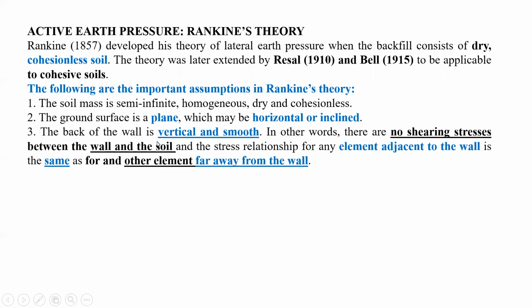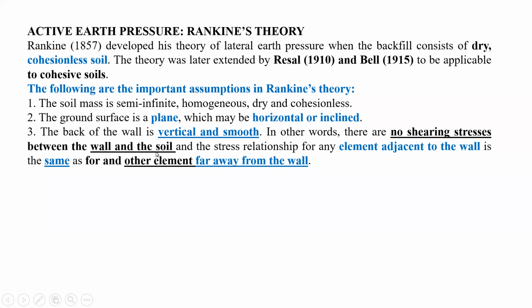The back of the wall is vertical and smooth. In other words, there are no shearing stresses between the wall and the soil. If the back of the wall is smooth, then according to his assumption there are no shear stresses between the wall and the soil.